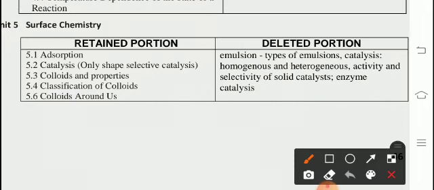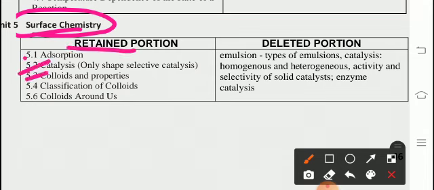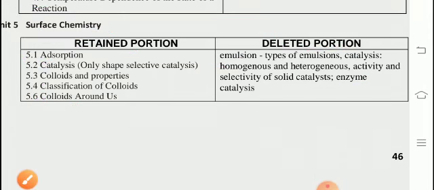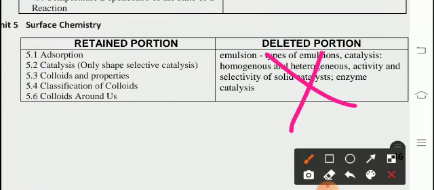From unit 5, surface chemistry, retained points 1, 2, 3, 4, 6. The fifth one is deleted. Deleted portion: emulsion, types of emulsion, catalysis, homogeneous and heterogeneous, activity and selectivity of solid catalysts, enzyme catalysis. Deleted, so don't read.